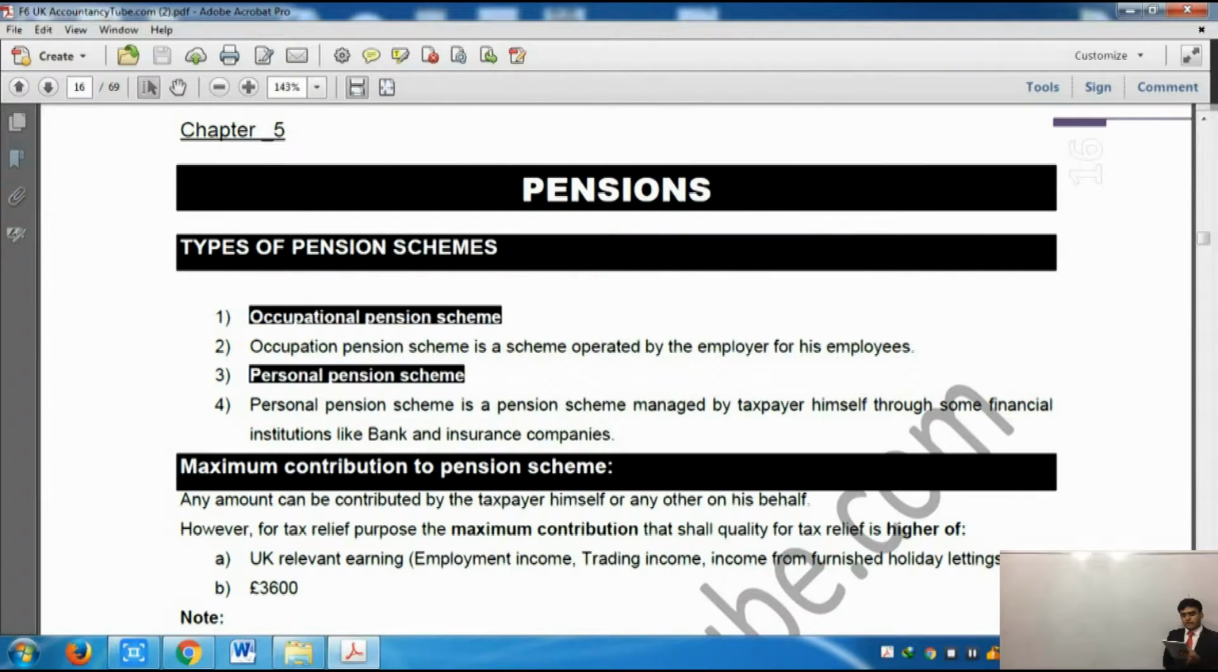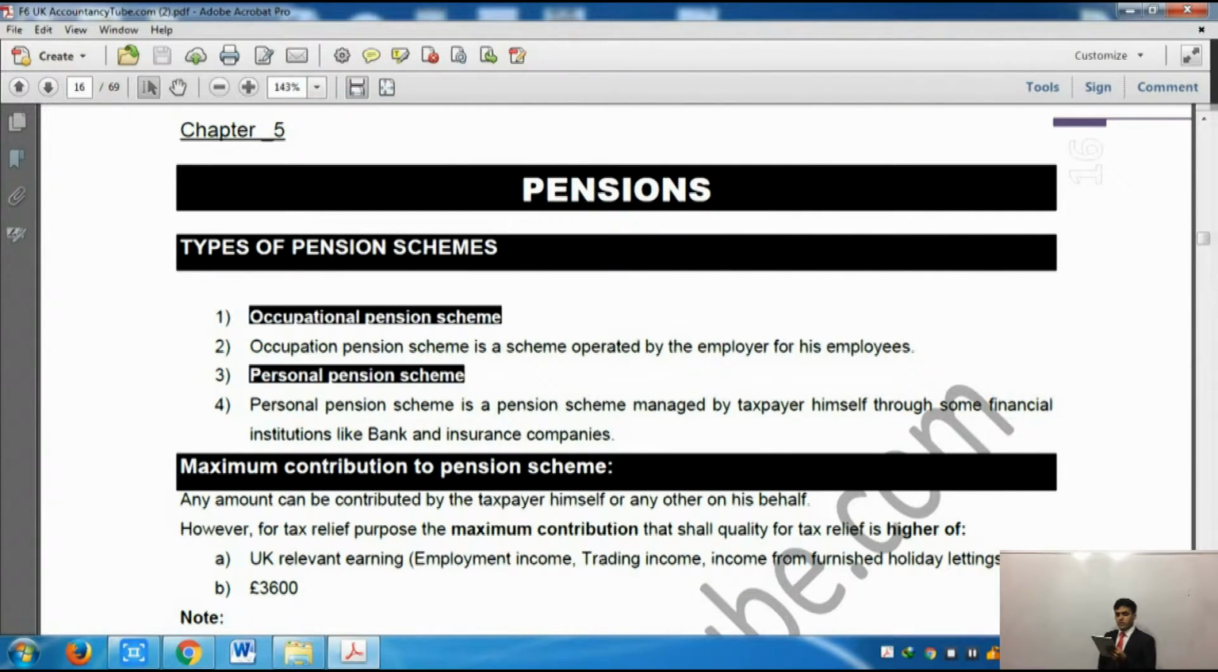Now, in the notes, it says if the gross pension contribution exceeds the annual allowance. Although there is a limit that you can get the relief on, there is another limit as well, which is called the annual allowance. Now, the annual allowance for 15-16 and 16-17, for current years, is £40,000, whereas